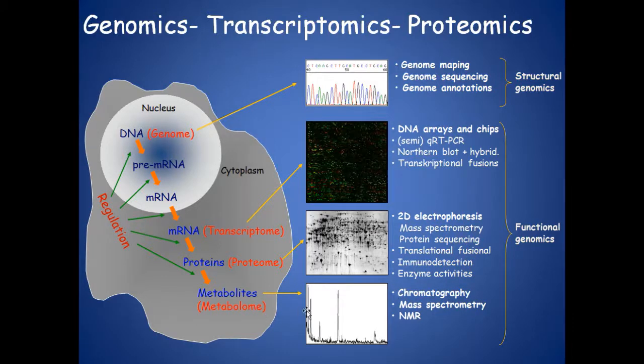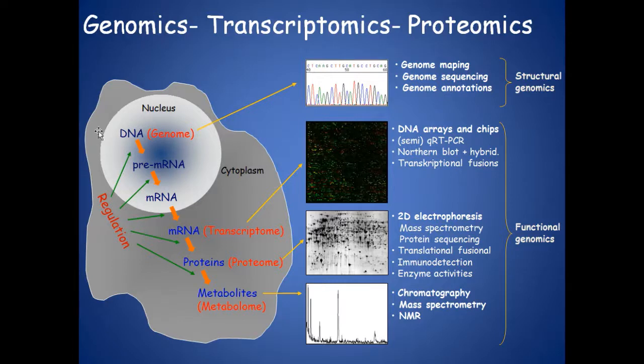Then to study the metabolites, you can use various techniques such as chromatography, mass spectrophotometry, NMR, etc. So the study of mRNA, proteins as well as the metabolites constitutes the science of functional genomics.